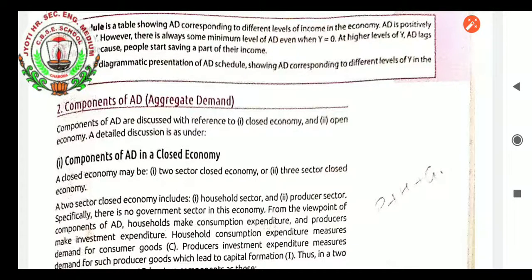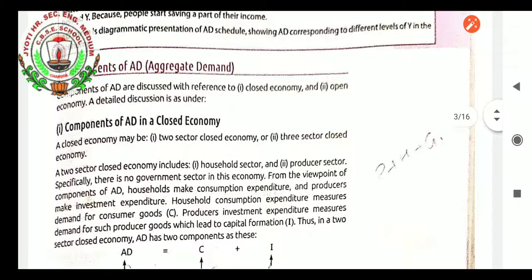Components of aggregate demand in a closed economy, that is 2 sector. A 2 sector closed economy includes the household and the producer sector. Specifically, there is no government sector in this economy. So, from the viewpoint of components of aggregate demand, households make consumption expenditure and producers make investment expenditure. Household consumption expenditure, C, measures demand for consumer goods. Producer investment expenditure measures demand for such producer goods which lead to capital formation.